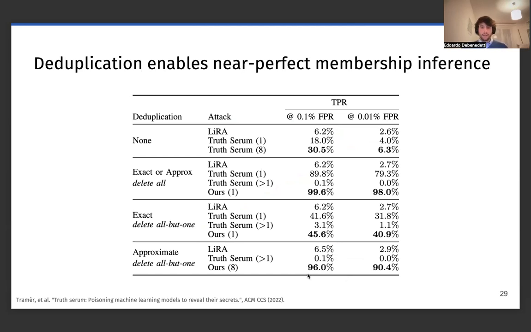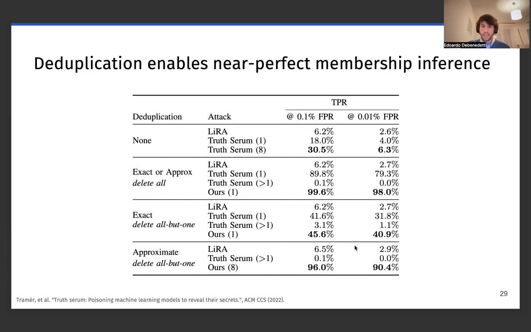And you can see that again in the case where we delete all the samples, which is not so common, we get near perfect membership inference. But even in the case where we do approximate deduplication and keep one of the samples, which is what we would consider to be the most common setting for real world deployments.